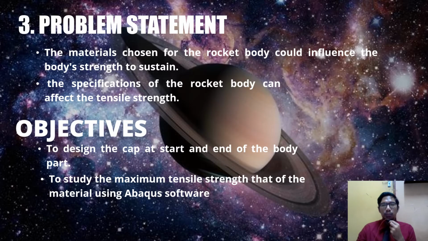Move on to the problem statement. I found out the material chosen for the rocket body could influence the body's strength to sustain. The specification of the rocket body can affect the tensile strength. So, the objective of this project is to design the cap at the start and the end of the body part, and also to study the maximum tensile strength of the material using Abaqus software by implementing the hydrostatic testing.